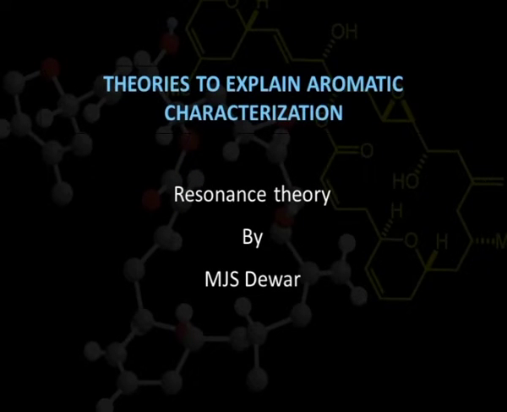Many theories have been put forward to understand and explain the aromatic character of compounds. The most important ones are discussed here. M. J. S. Dewar presented a theory named the resonance theory. According to this theory, compounds with alternate double bonds possess very high resonance energy and thus they are quite stable. But this theory was not able to explain the stability shown by all aromatic compounds, or the instability shown by many compounds which possess alternate double bonds but are not aromatic.